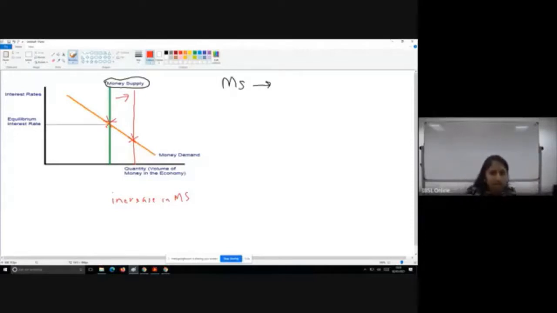Okay. Let's see a decrease in money supply. The shift will be towards your left. When the money supply is decreasing, now your interest rate has increased.